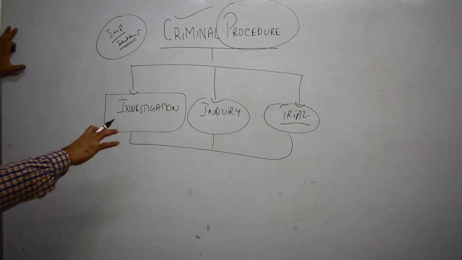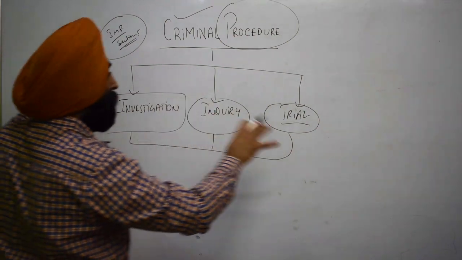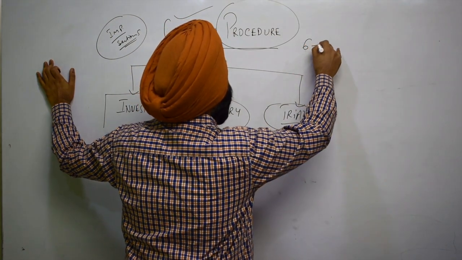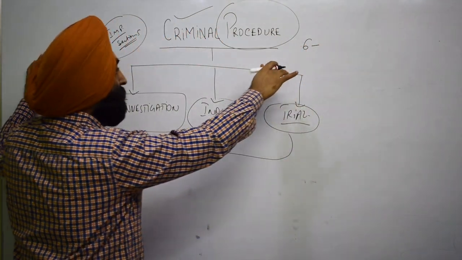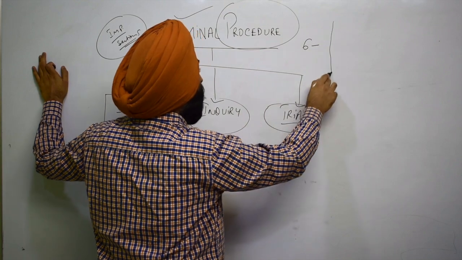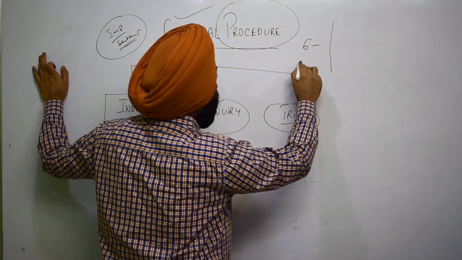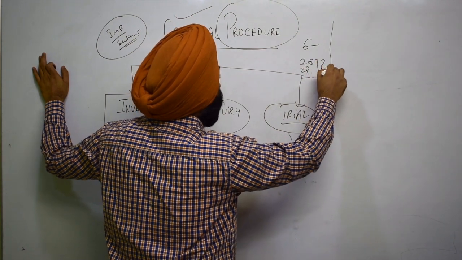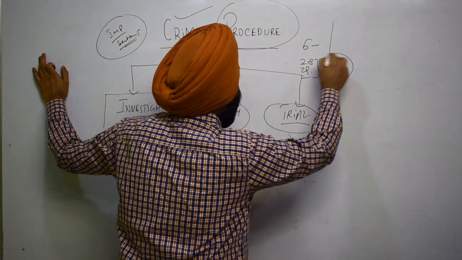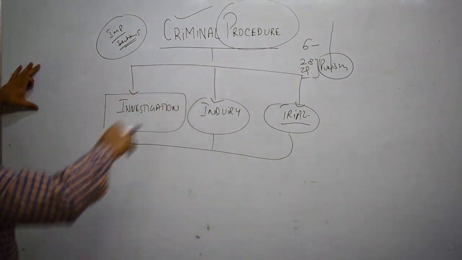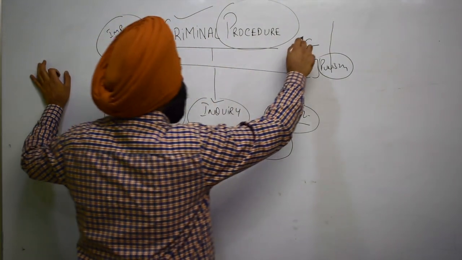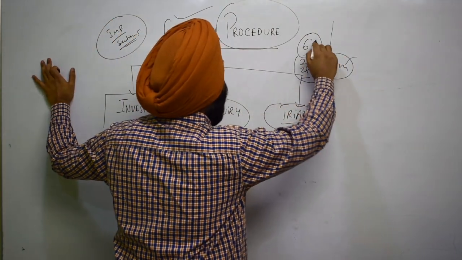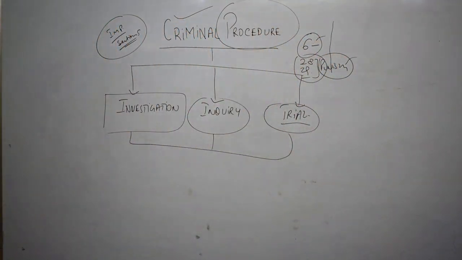Now starting with the point, first of all, you need to know about certain sections like section number 6, which deals with hierarchy of courts, that is, what is the hierarchy of courts in case of criminal law. Section number 28, 29, which gives an idea about the punishment part. And guys, in case of multiple choice questions, these are the two questions which are asked in the examination regarding the punishment and hierarchy of court, right?